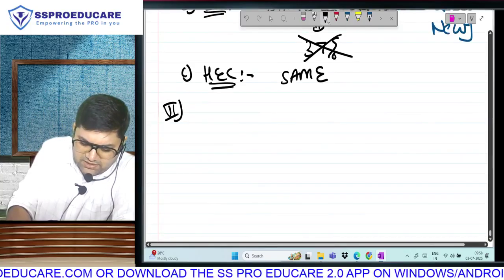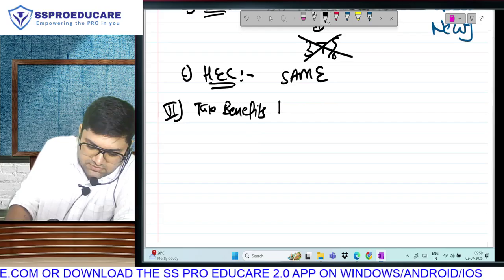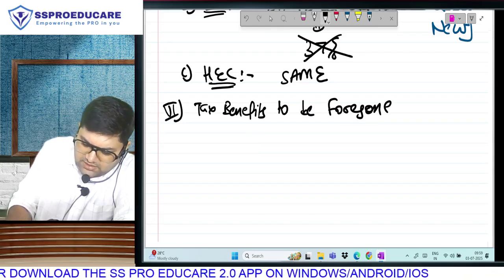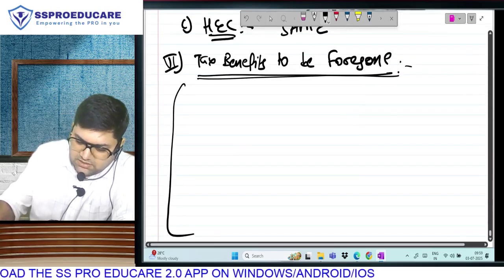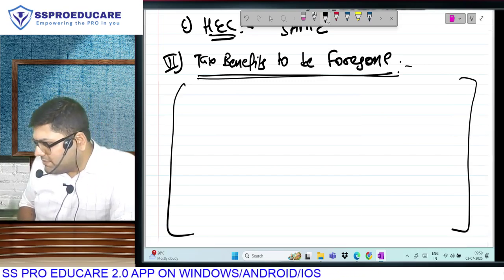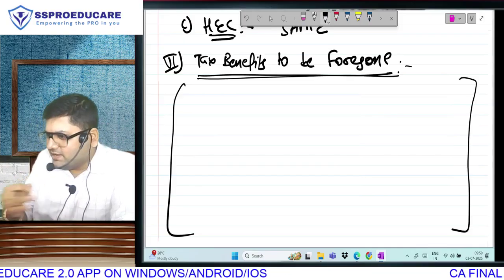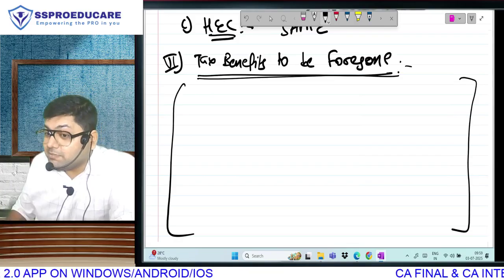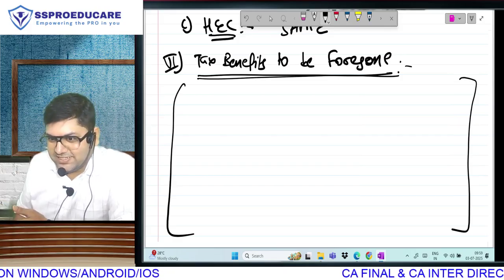What is the last point? The tax benefits to be foregone. What you need to understand is, this is a list of exemptions and deductions to be foregone. I have to show you my memory power. 10(5), 10(13A), 10(14), 10(17), 10AA, 16(2) and 16(3). Because 16(1), standard deduction is allowed.